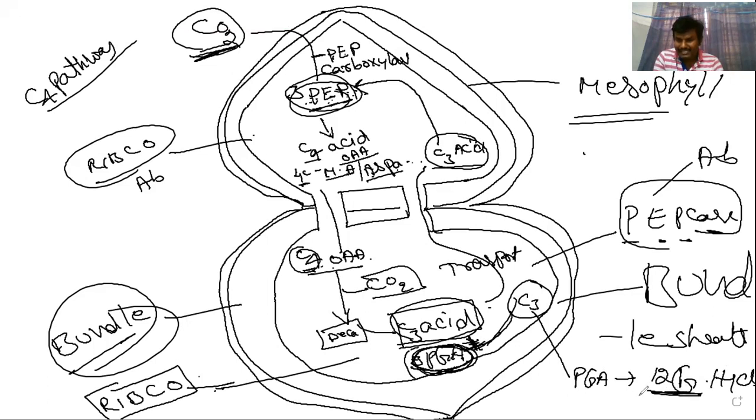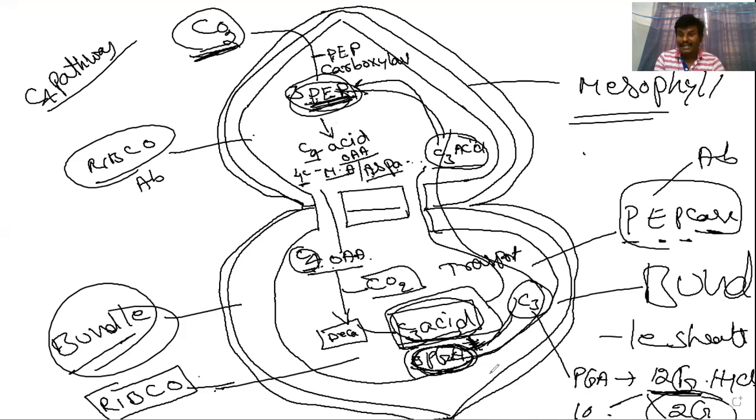The 12 molecules of glyceraldehyde 3-phosphate are split into 2 molecules and 10 molecules. The 2 molecules of glyceraldehyde 3-phosphate are responsible for the production of glucose. Glucose is converted into sucrose, and sucrose is converted into starch. That step they did not give. Without giving that step they cut, and this phosphoglyceric acid goes to the mesophyll cells and is again converted into phosphoenol pyruvate. Like that they concluded. In the actual process, C3 acid is involved in the C3 pathway and synthesizes food material. Okay, that's all.